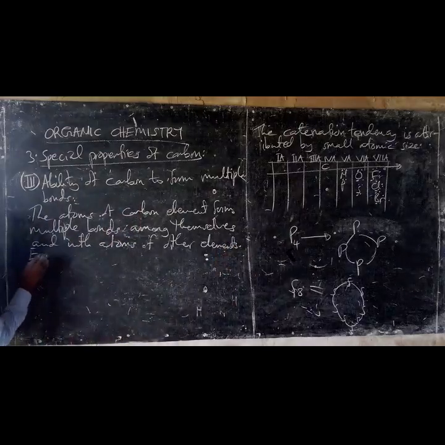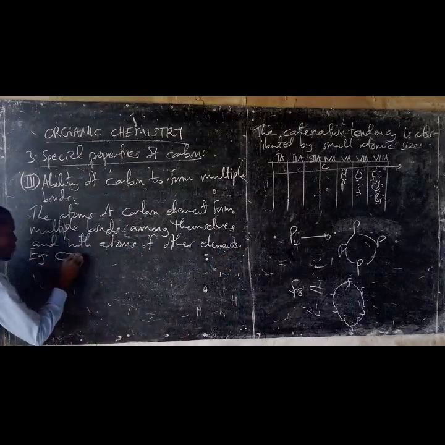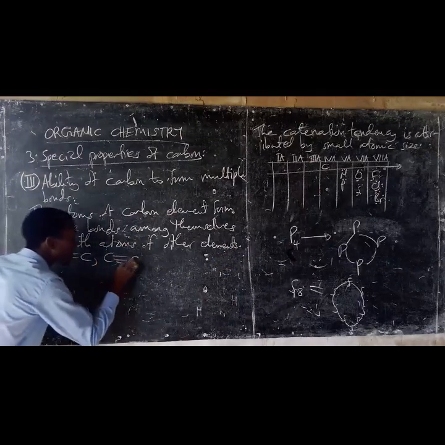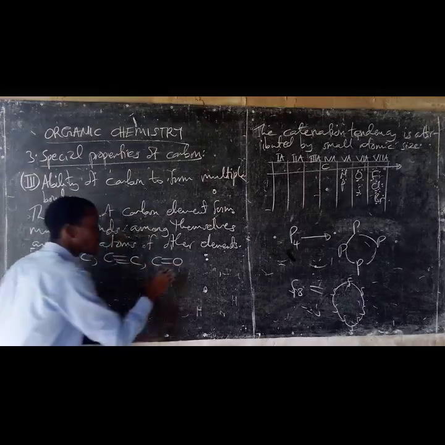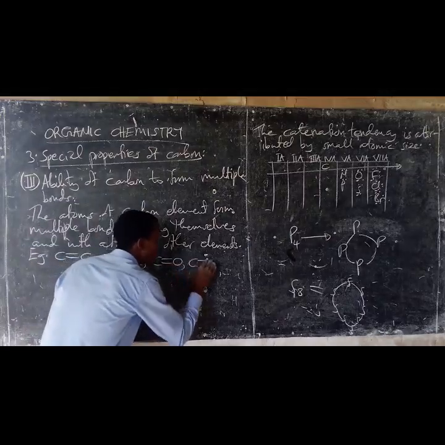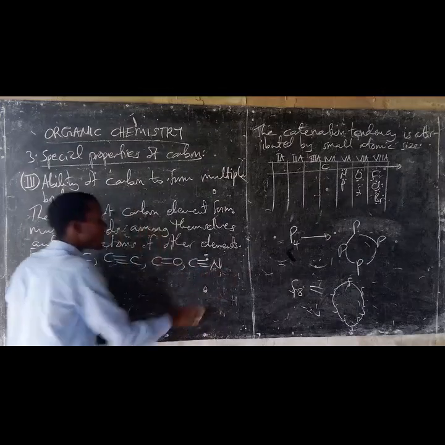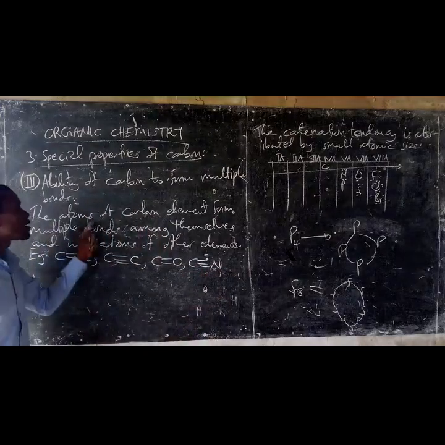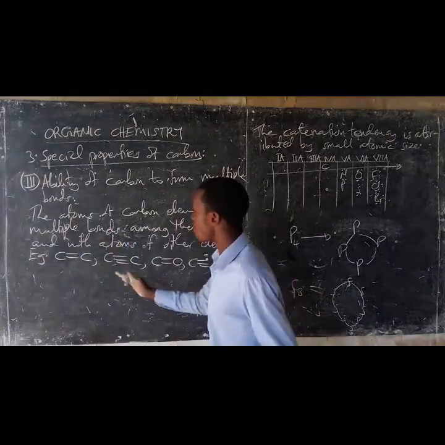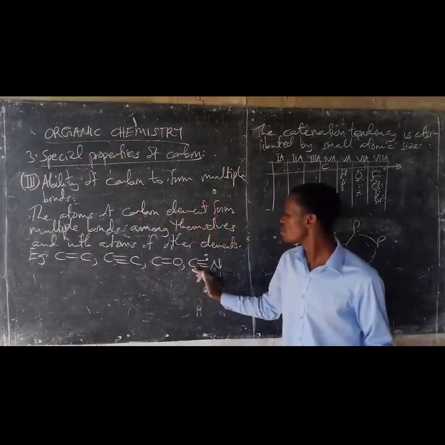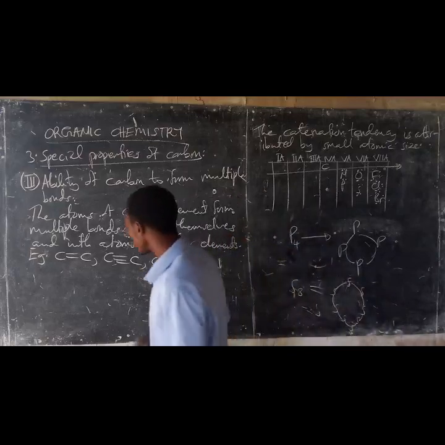For example, carbon forms carbon to carbon double bond, carbon to carbon triple bond, carbon to oxygen double bond, carbon to nitrogen triple bond. Carbon atoms form multiple bonds among themselves and with atoms of other elements.